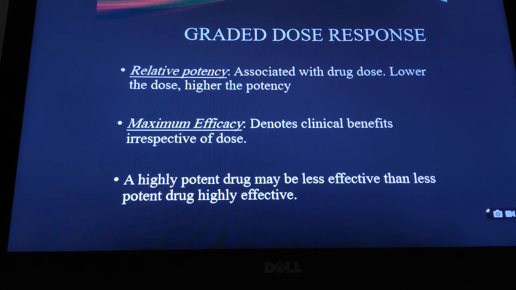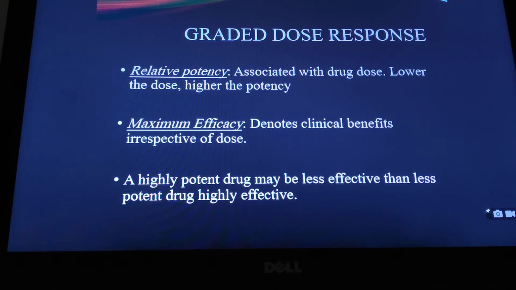Another important thing to know in pharmacodynamics is the dose response. This is the graded dose response. In the graded dose response, the response depends on the dose of the drug. As simple as that: as you increase the dose, the response increases. In this graded dose response, there are two terms which are very important to know. One is potency, another is efficacy of the drug.